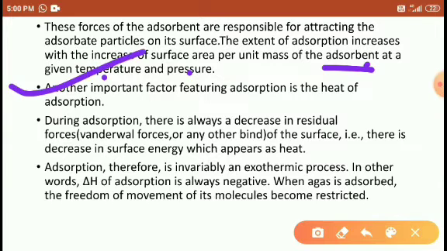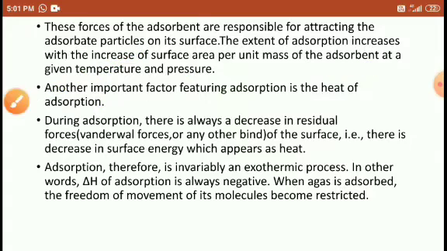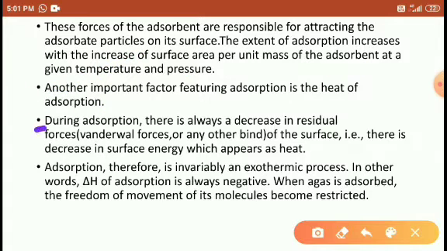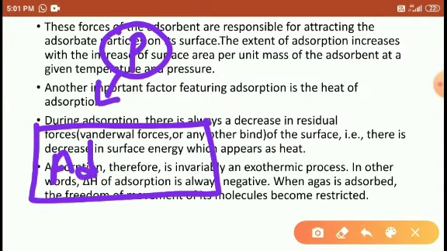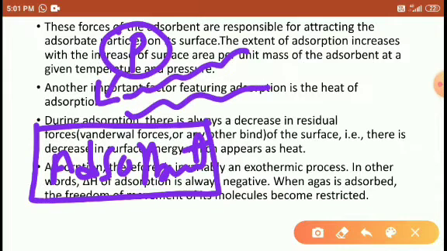So another important factor in adsorption is the heat of adsorption. What is heat of adsorption, students? When any particle, which I have taken as P, attracts to the adsorbent, during that they liberate an amount of heat.